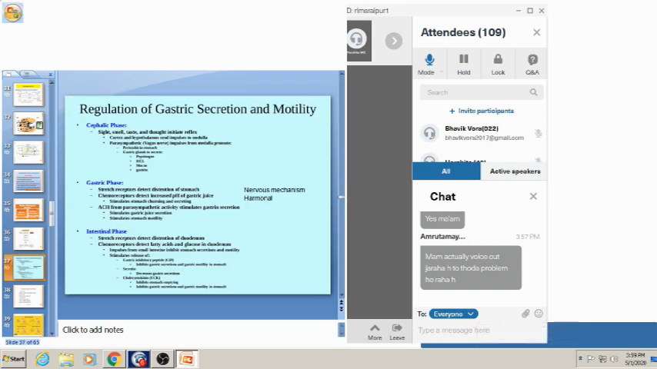Now coming to the gastric phase. Gastric phase, where the stretch receptors detect the distension of stomach. Now the voice is clear? Amritmay, are you getting my voice clearly?